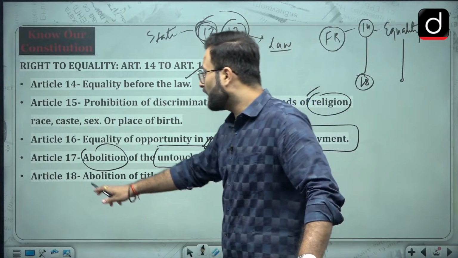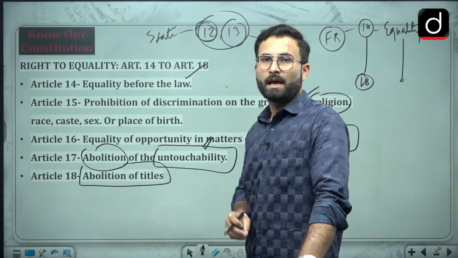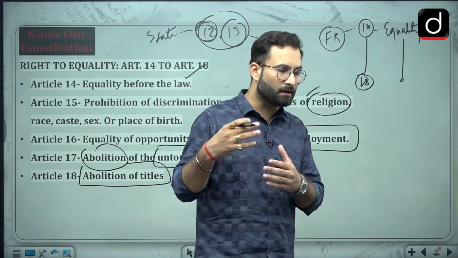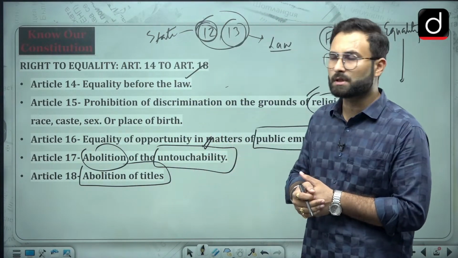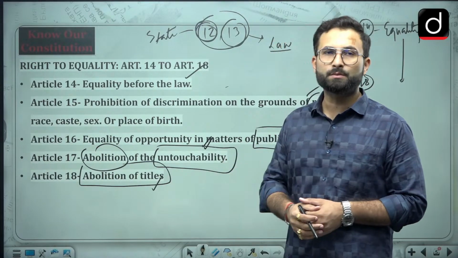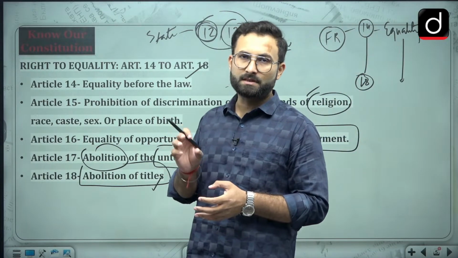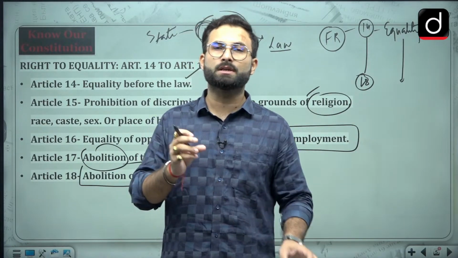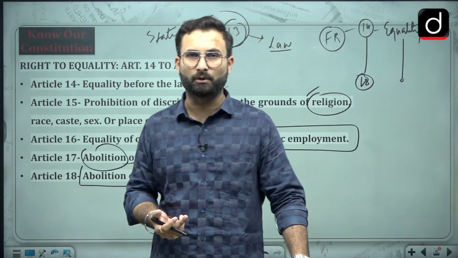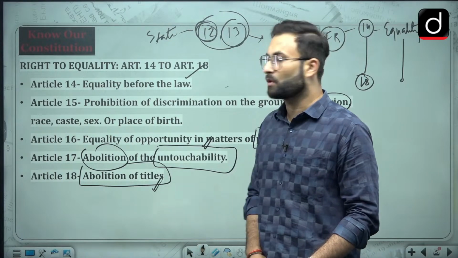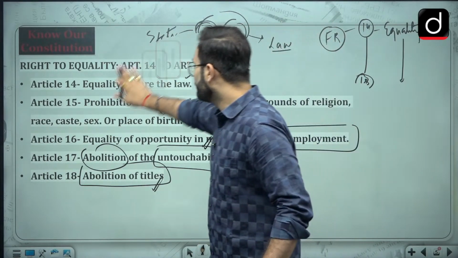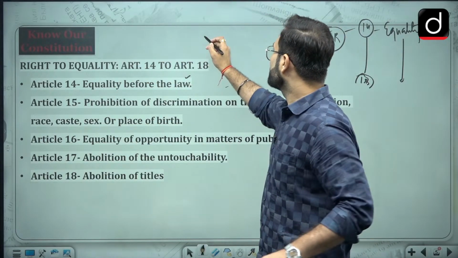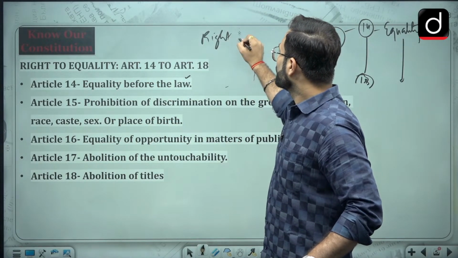Then coming to Article 18, that is abolition of titles. Any kind of titles, like earlier you know these titles like Maharaja, Rai Bahadur, all these titles were used, and they have said that these titles have been abolished, because when you put a title in front of someone's name, that gives a sense of discrimination, or a sense of superiority which has been attached to that. Okay, so that is why these titles have also been abolished. So we have discussed Articles 14, 15, 16, 17 and 18. These articles belong to the class that is the right to equality.